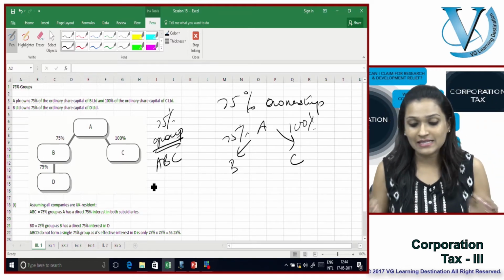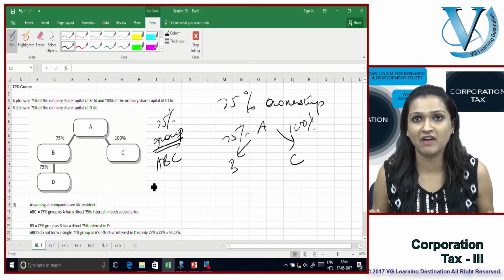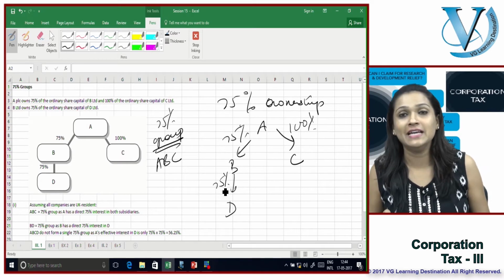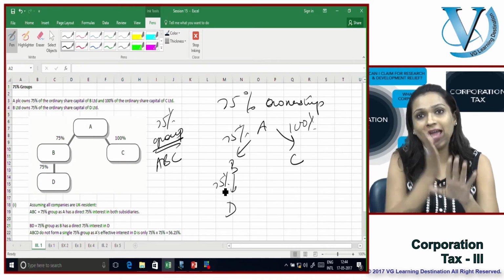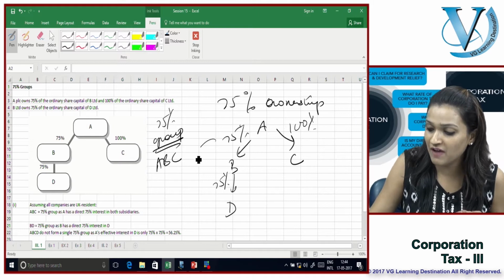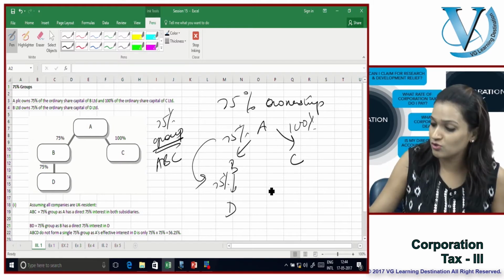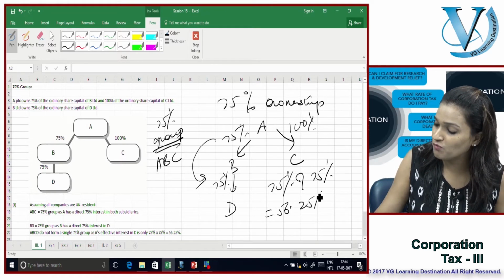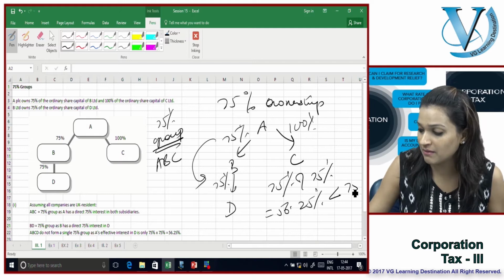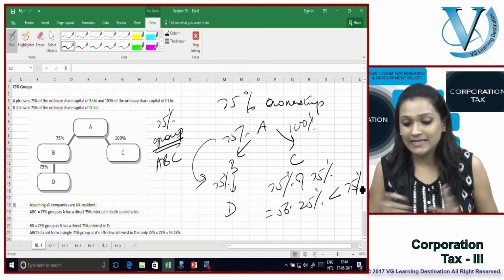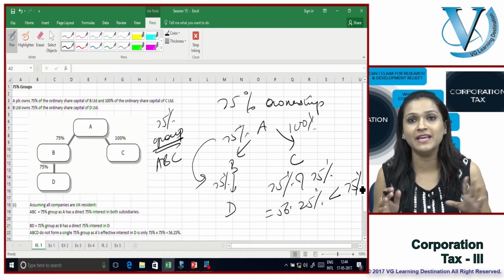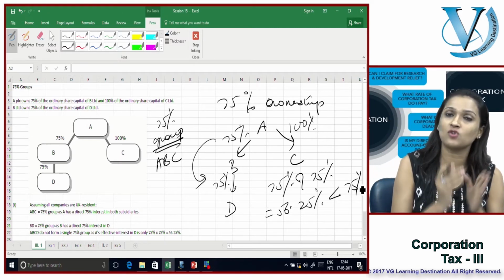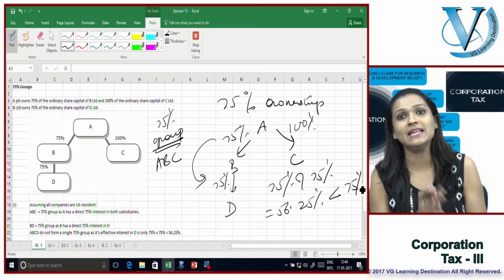What about D? Does D also form part of the 75% group? B owns 75% of D. What about the ownership of A in D? It is 75% of 75%, which comes out to be 56.25%, which is less than the required minimum of 75%. Thus, D does not form part of the 75% group. Very simply, why? Because the effective interest of A in D is less than 75%.